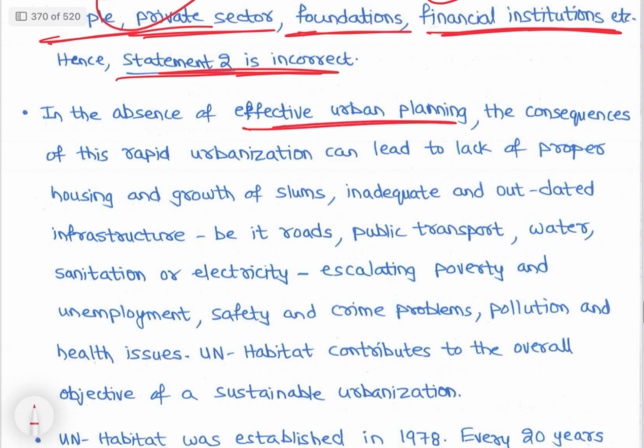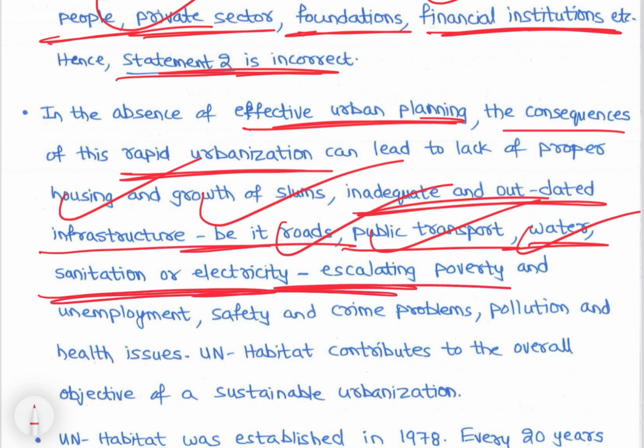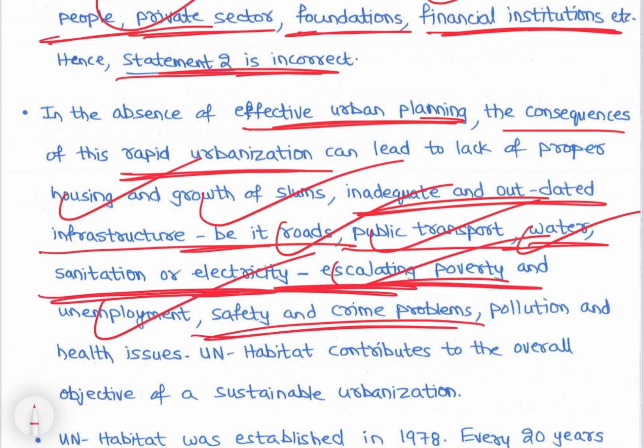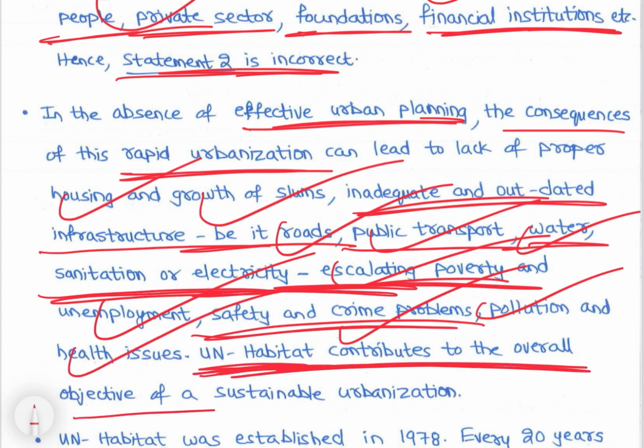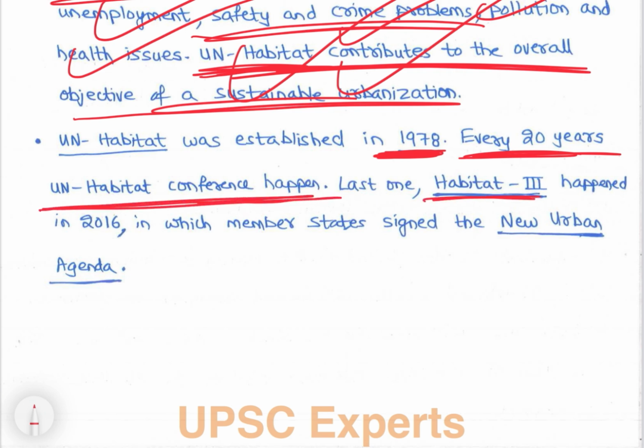In the absence of effective urban planning, the consequences of rapid urbanization can lead to lack of proper housing, growth of slums, inadequate and outdated infrastructure, be it roads, public transport, water, sanitation, electricity, escalating poverty and unemployment, safety and crime problems, pollution and health issues. UN Habitat contributes to the overall objective of sustainable urbanization. UN Habitat was established in 1978. Every 20 years, a UN Habitat conference happens. The last one, Habitat 3, happened in 2016, in which member states signed the New Urban Agenda.